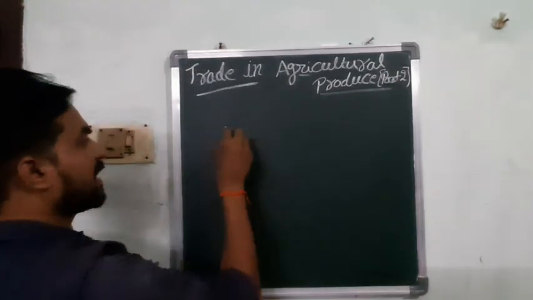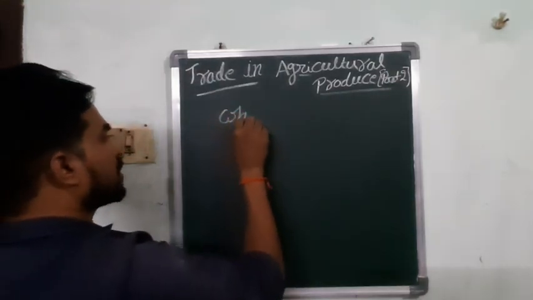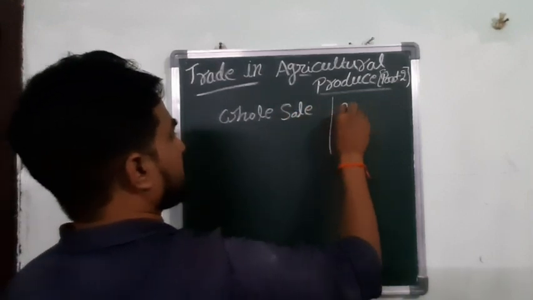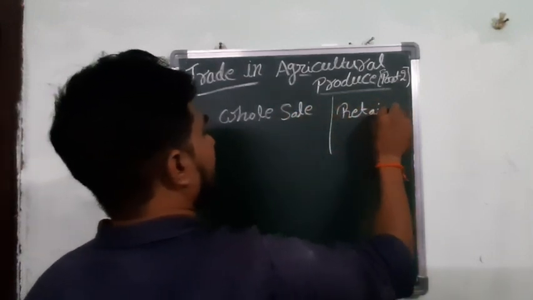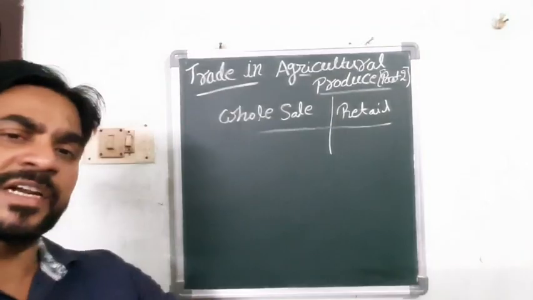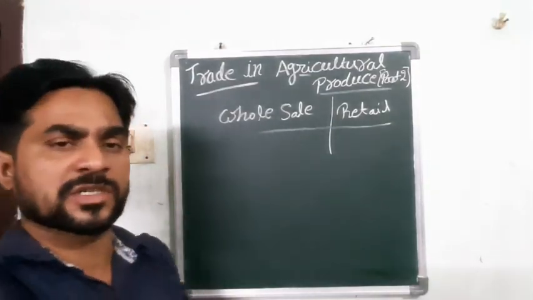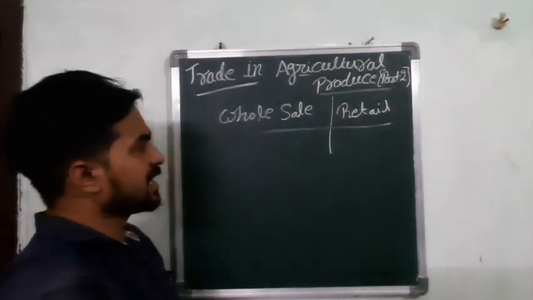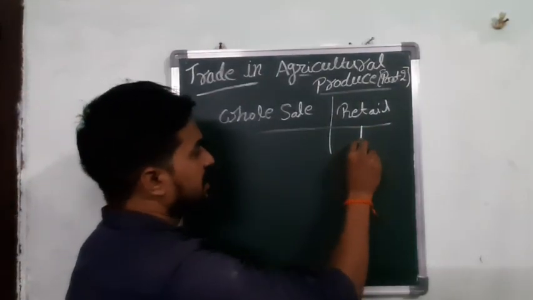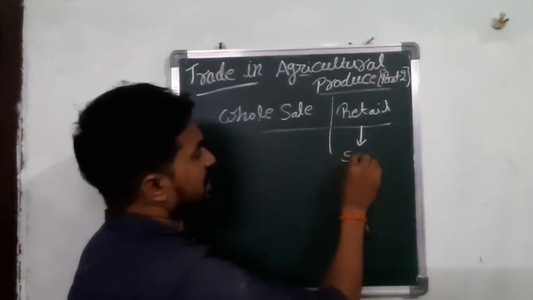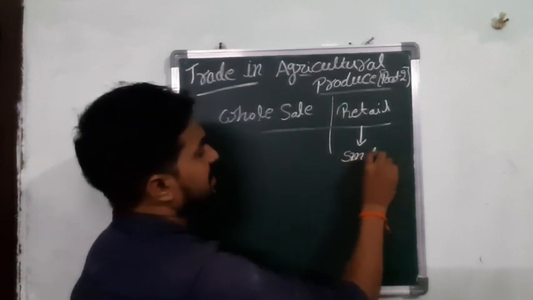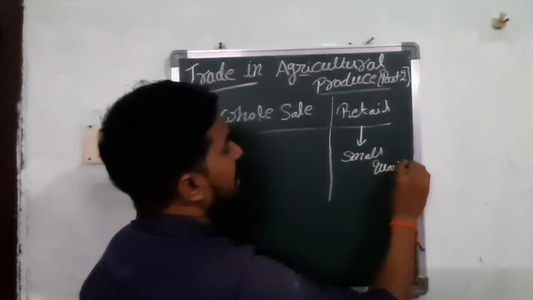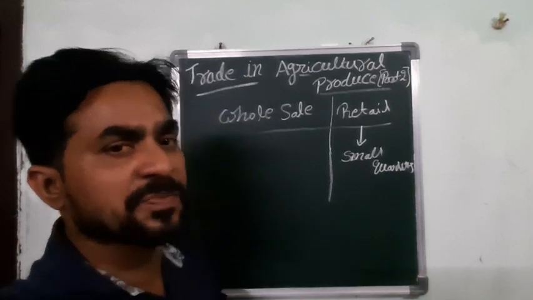Today we are going to learn about wholesalers and retailers. Here also there is a link with the farmers. Without the link with the farmers we can't learn our lessons. Take an example. Retailers sell goods in small quantities. Small quantity means a small number.